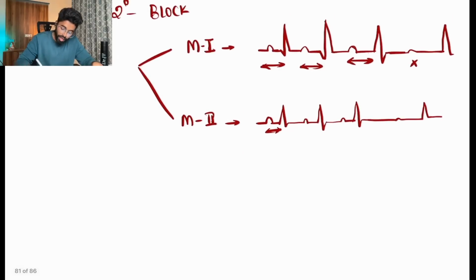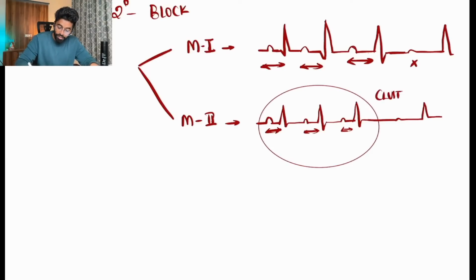It can be normal or it can be prolonged. But the differentiating feature of Mobitz type 2 from Mobitz type 1 and also first degree block is that we have a cluster of waves at one point. That is one differentiating point you can clearly identify and mark the answer in the exam.